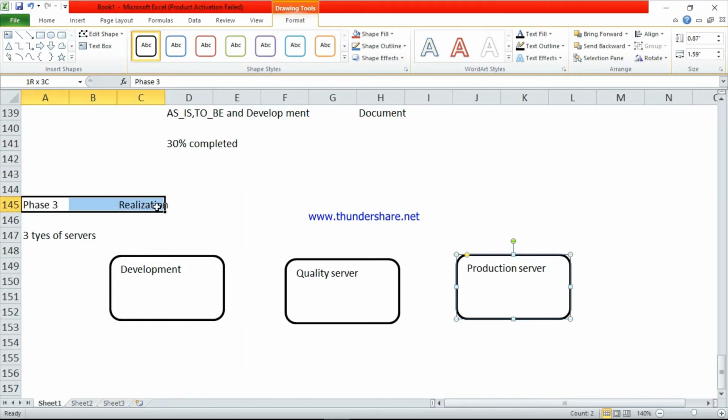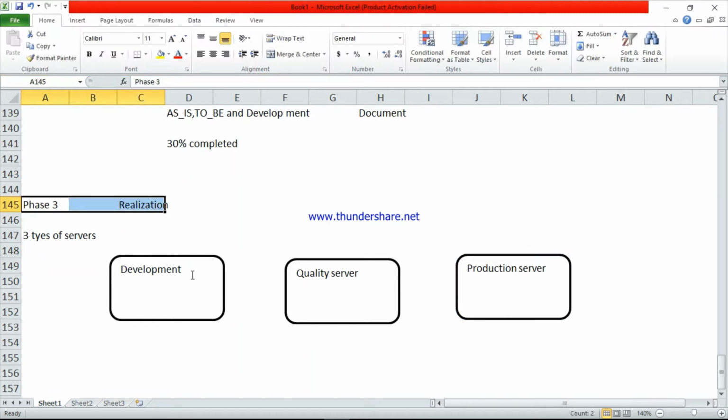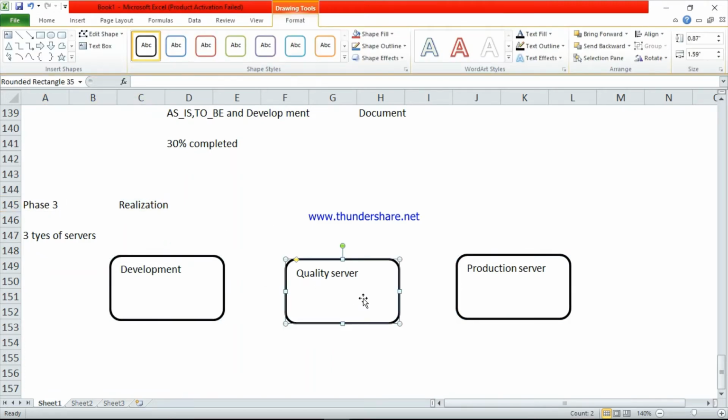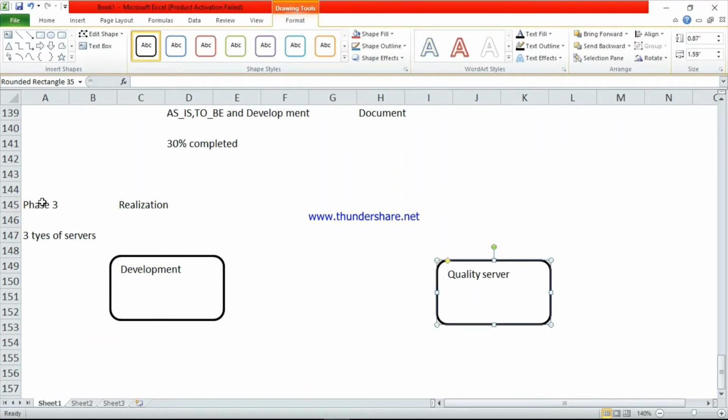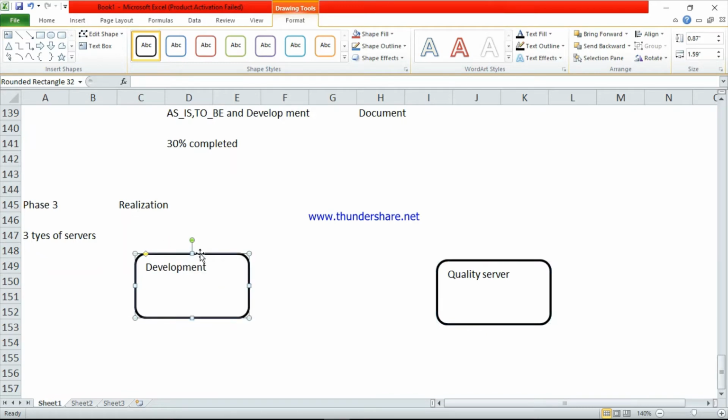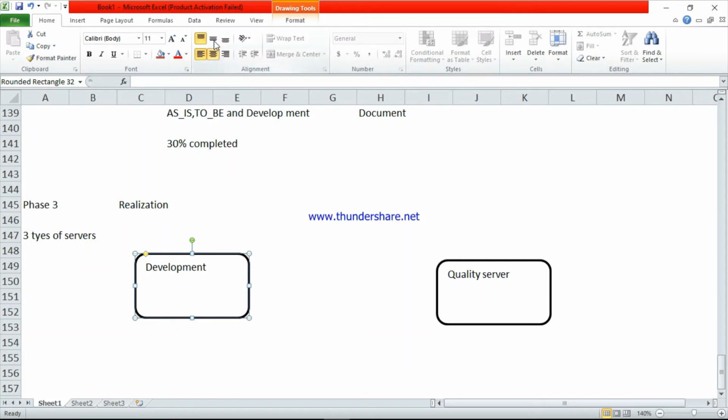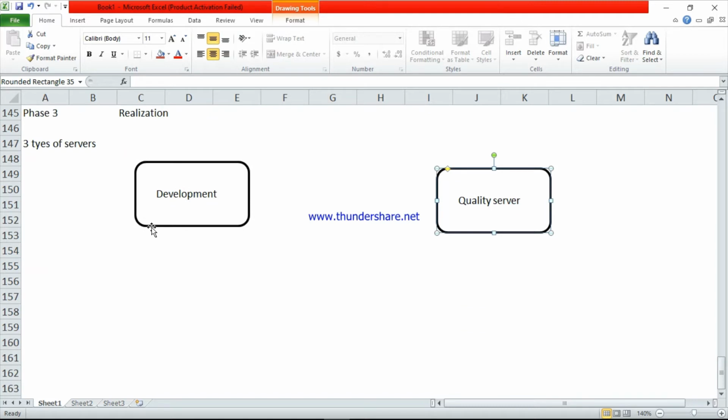In phase 3, in realization, we have only two servers, development server and quality server. So we will discuss in the next phase this one, production server. Now it's not required. So I am removing that one. So now in phase 3 realization, here there are two servers, development server and quality server. So we will see one by one what is the development server and what is the quality server.